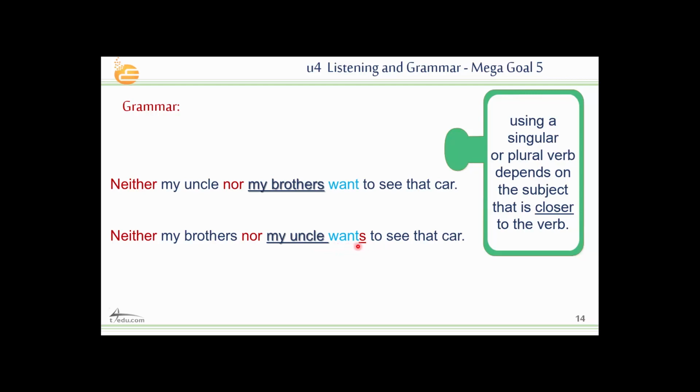So why here do I use wants, singular, I add s, and here I use a plural verb, want? Using a singular or plural verb depends on the subject that is closer to the verb. It means that in neither my uncle nor my brothers, the subject which is next to the verb, close to the verb, if it is plural, we use the plural verb. If it is singular at the second one, we use the singular verb. No matter if we have plural here, we don't care about it.